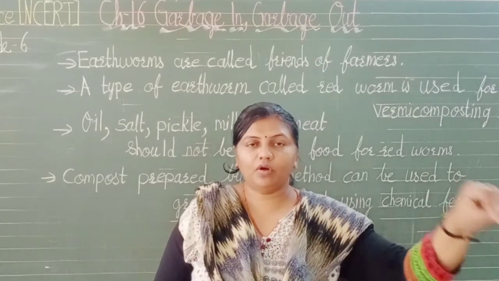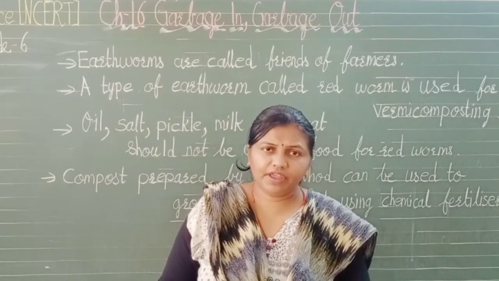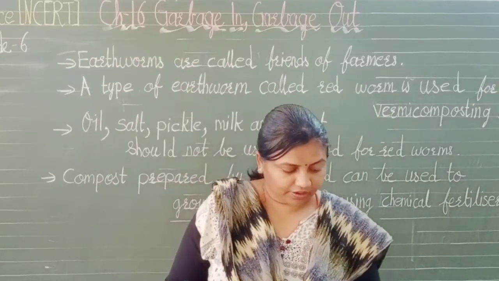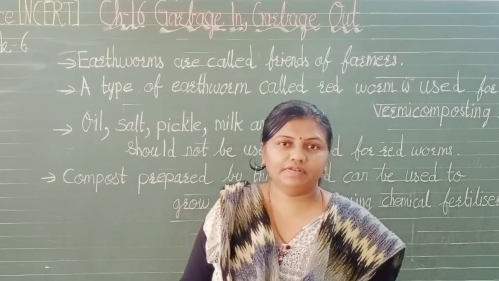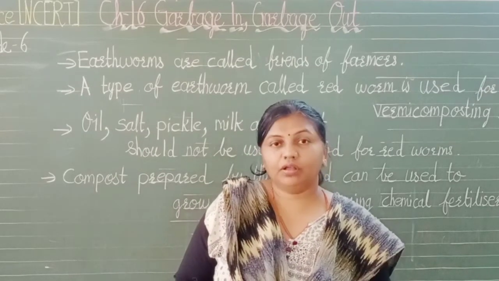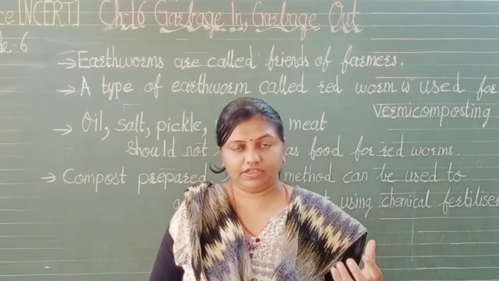Now you can keep the garbage over it. You can spread a thick layer of soil, and then spread the vegetable waste. After that you can put in this garbage, green waste only.